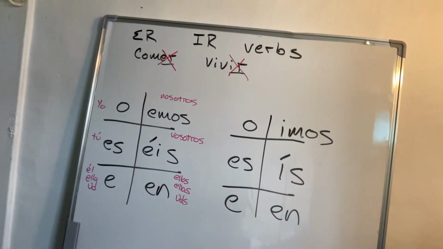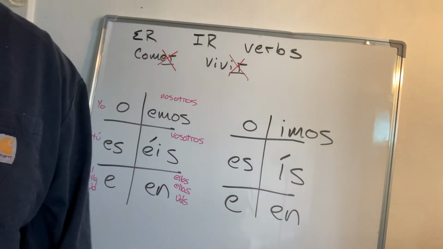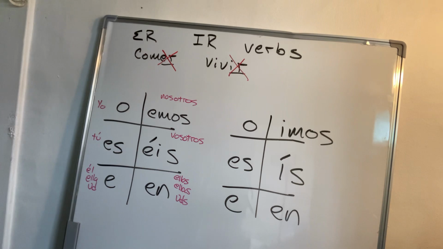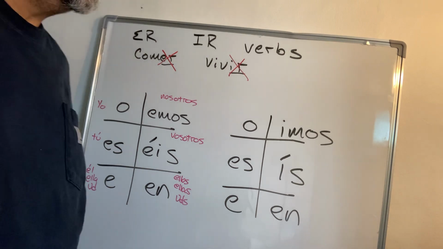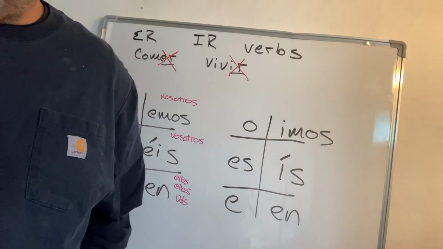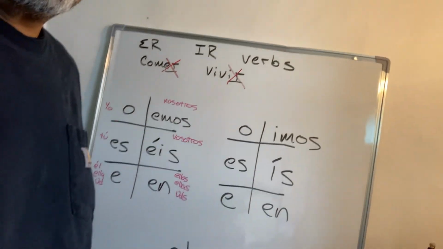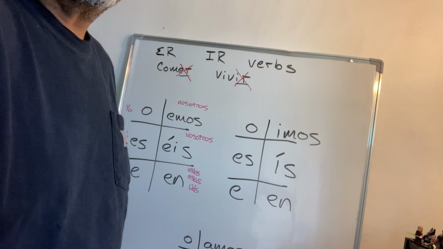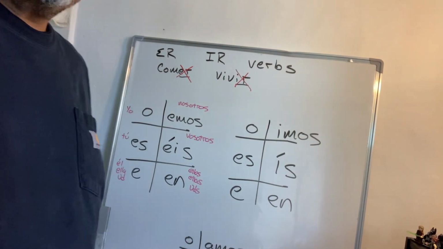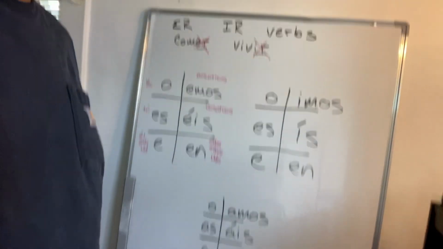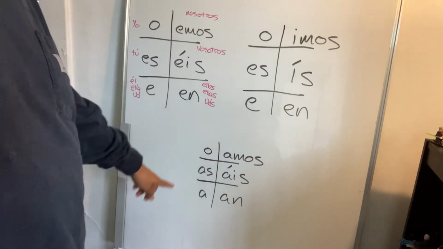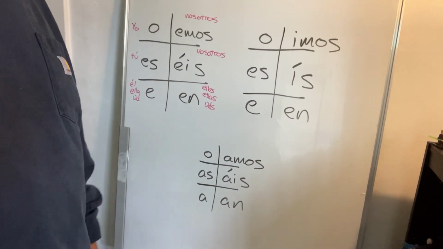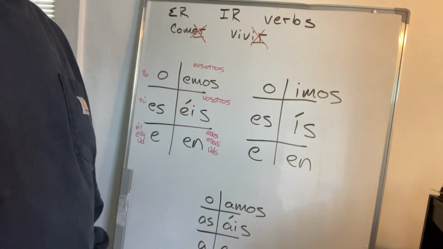All right, so in this chapter, and this is on page 70, we're going to start looking at ER and IR verbs. ER and IR verbs. Now in the previous chapter, in chapter 1, we looked at AR verbs, and those are the AR verb endings.